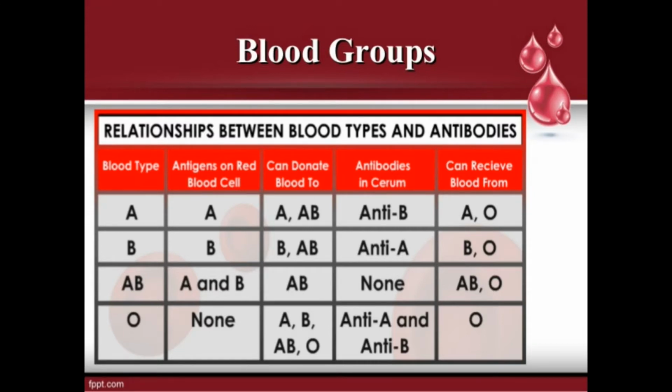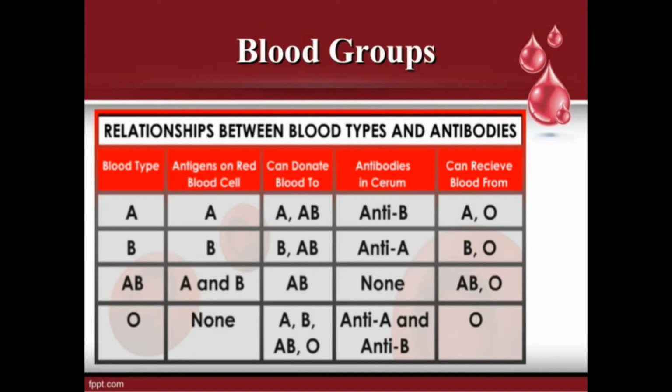Now coming to blood transfusion. Blood group A should be given to a blood group A person only. Blood group B should be given to a blood group B person only. Blood group AB should be given to a person with blood group AB only.